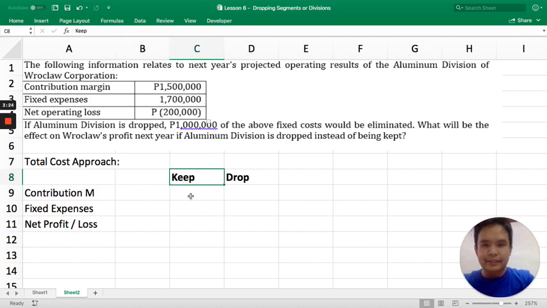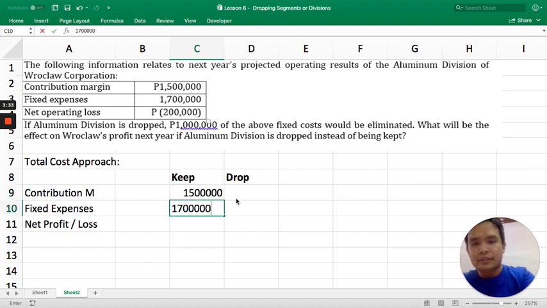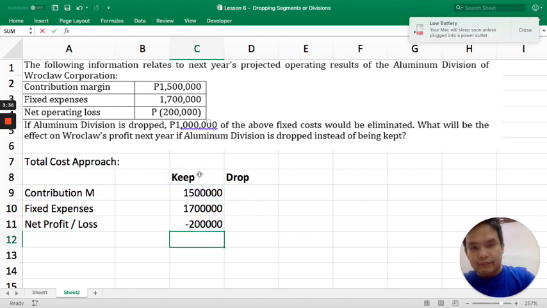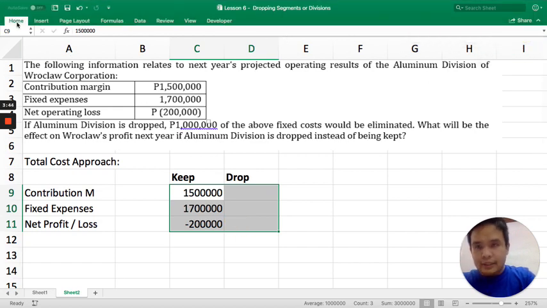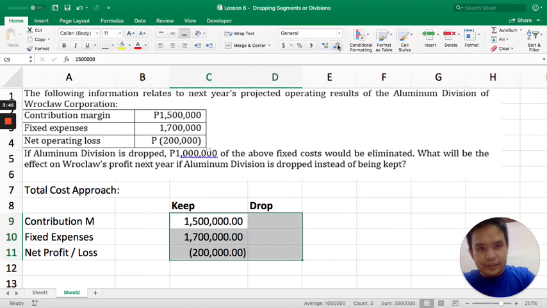Now, if we keep it, basically status quo. Nothing will change. The income statement will continue. So, yan ay magiging 1.5 million, 1.7 million. And then, if you subtract that, syempre, that's going to be negative 200,000. Ganun, no? Ganun pag keep. You basically just reconstruct the income statement.